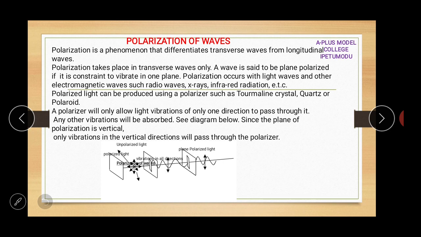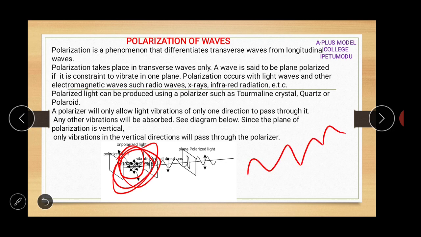You can see the unpolarized wave here, and you can see the polarized wave traveling in one direction. You can see this one traveling in different directions. This one is a polarized wave, which is traveling in one plane. It's not traveling in different planes.